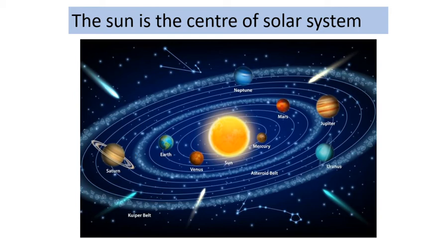Some comets are seen after many years in the sky of the Earth, such as Halley's Comet, which appears every 75 years in the sky. It appeared in 1911 and 1986. It will appear again in 2062.